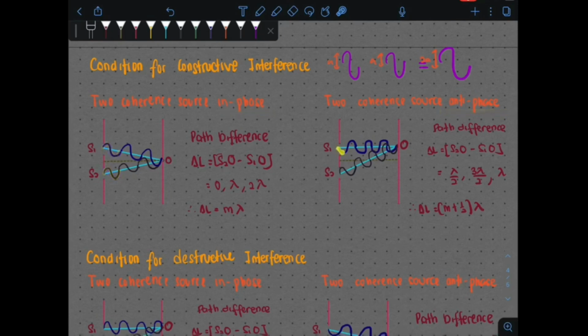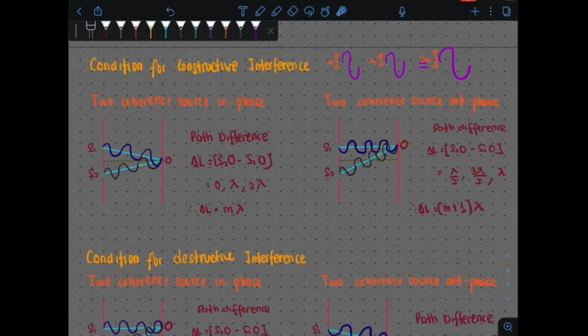For anti-phase, if you look, source 1 is a trough meeting S2 which is a crest. So trough meets crest. This indicates that there is a difference in the phase here. So in phase is when both your waves start with the same phase. Anti-phase is when both your sources produce waves that start with different phases. However, they are both constructive interference.